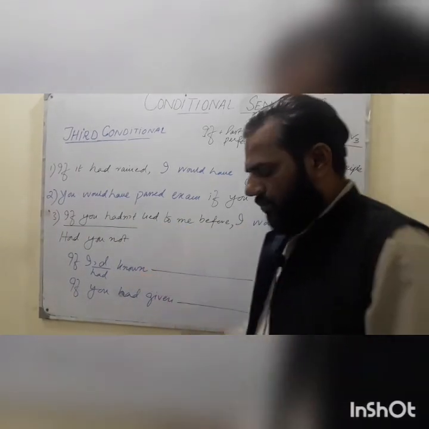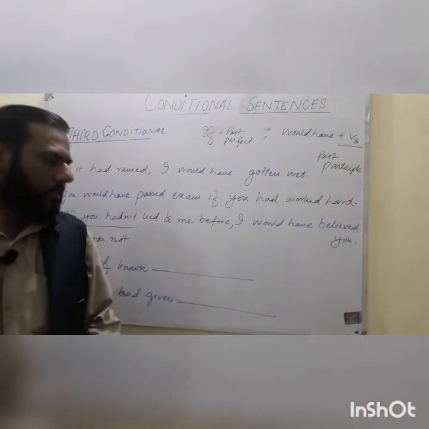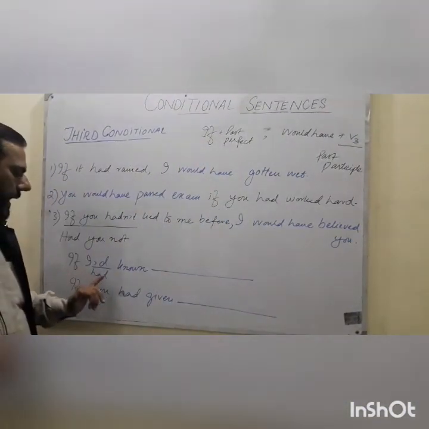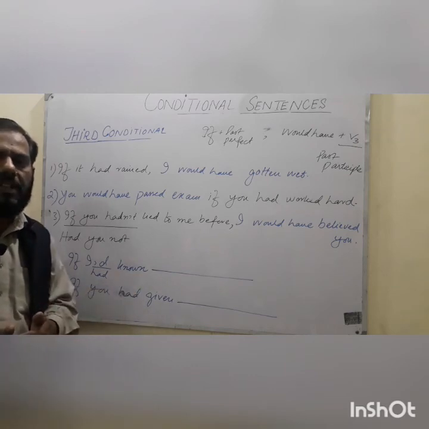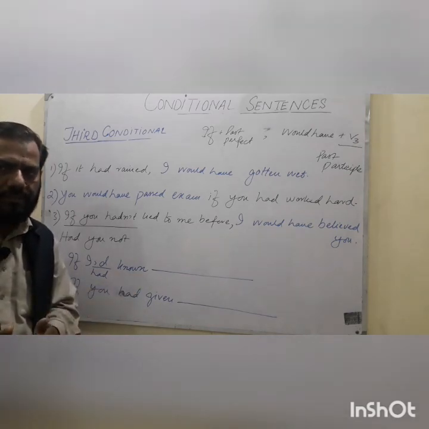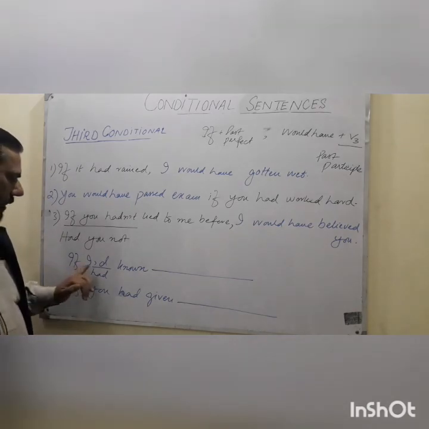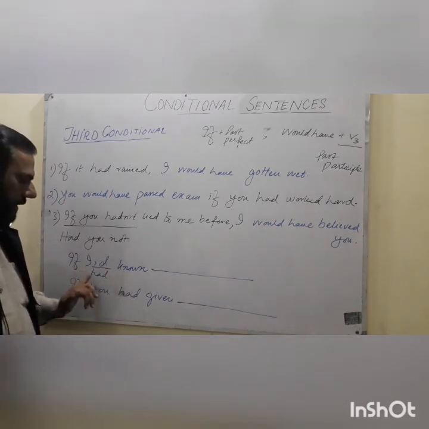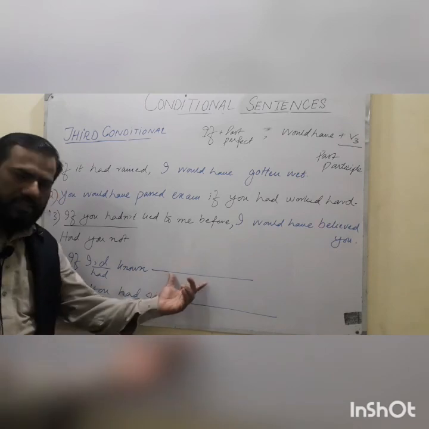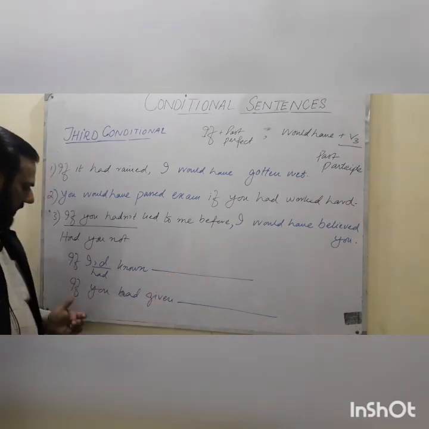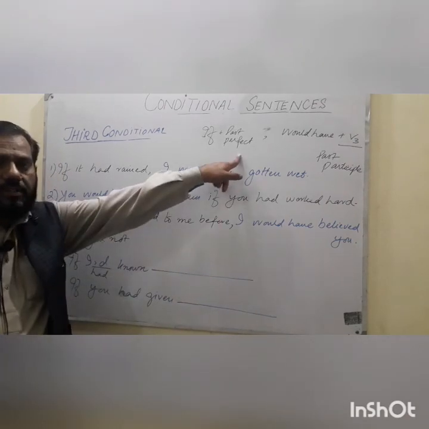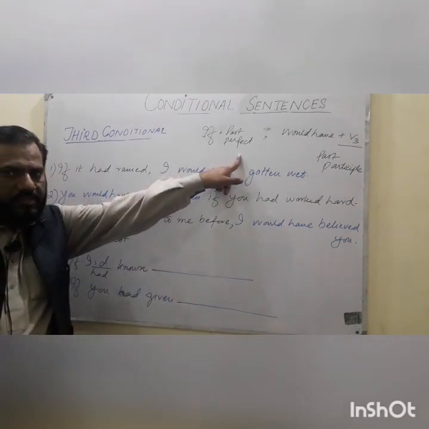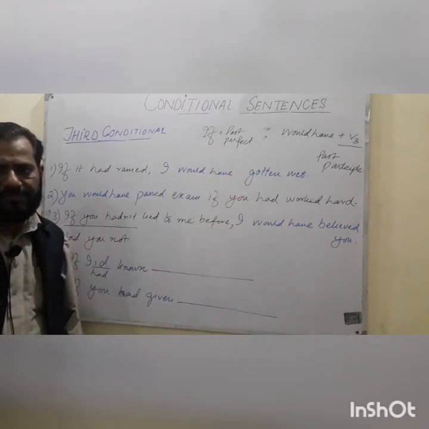Now two more sentences for you. Look at: if I had known. It means you can say had I known. It is more common in conversation. If I had known means had I known. You are supposed to complete it. If you had given, what? Look at the structure and try to finish it. Please post this in my comment, then I will see it and reply to you.